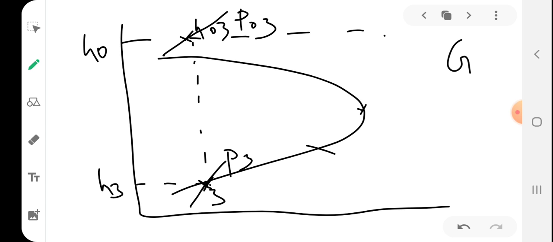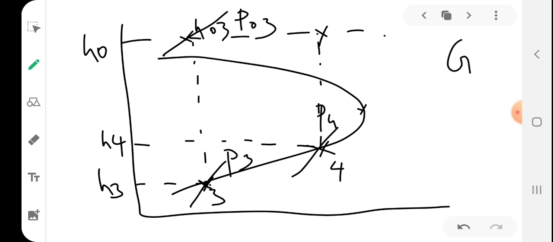Okay, I am taking another point 4 here. This particular value will be H4, and similarly this pressure will be P4. Corresponding to this will be H04, and H03 will be equal to H04, equal to H0 itself, the same H01 or H02 taken in the previous case, because the flow is the same, right?